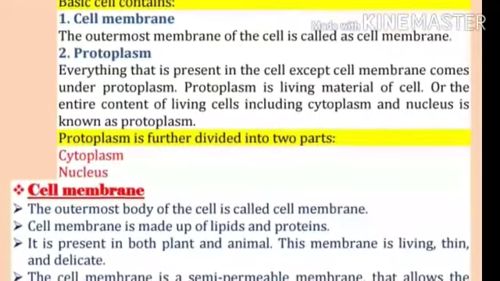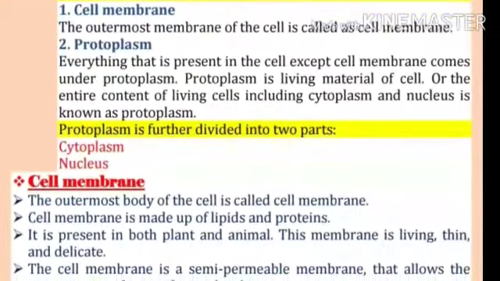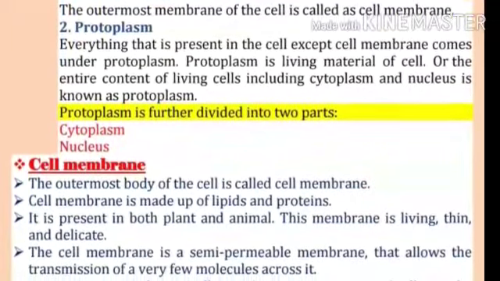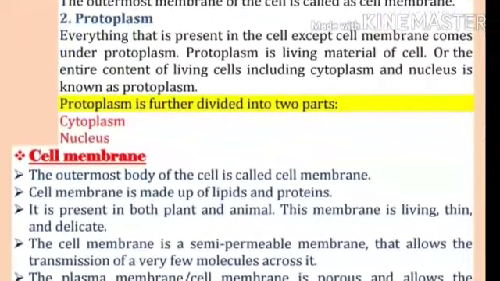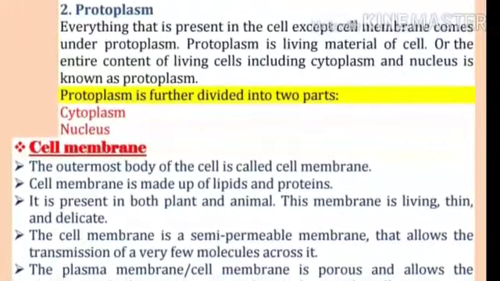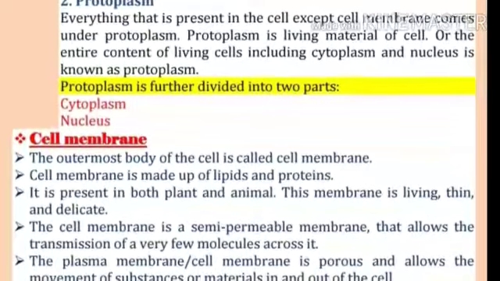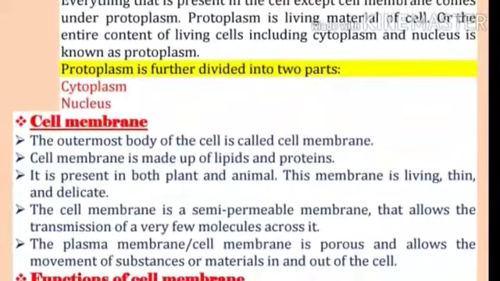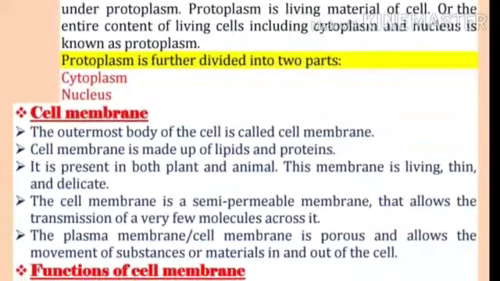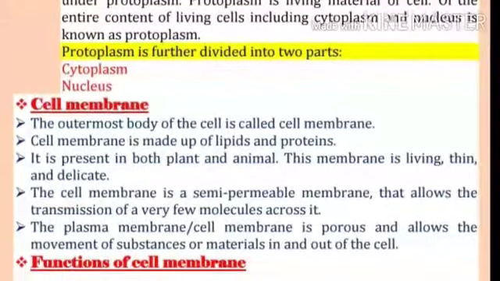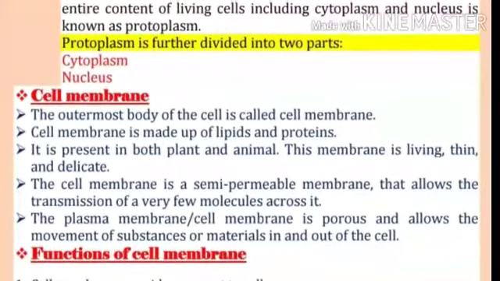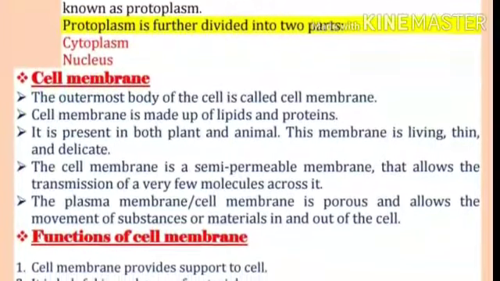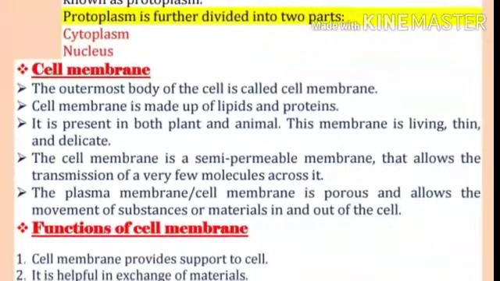Cell membrane. The outermost body of the cell is called cell membrane. Cell membrane is made up of lipids and proteins. It is present in both plant and animal cells. This membrane is living, thin and delicate. The cell membrane is a semi-permeable membrane that allows the transmission of very few molecules across it. The plasma membrane or cell membrane is porous and allows the movement of substances or materials in and out of the cell.